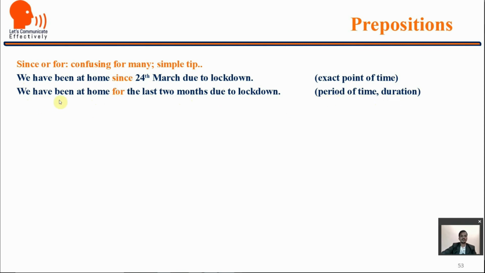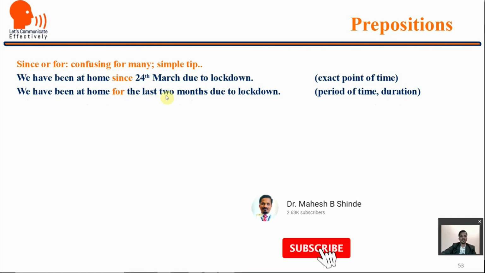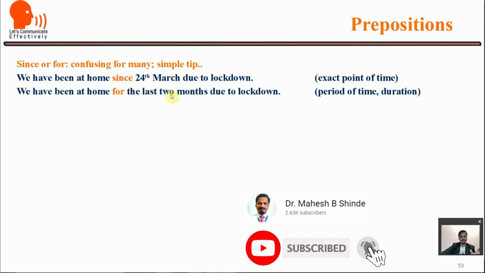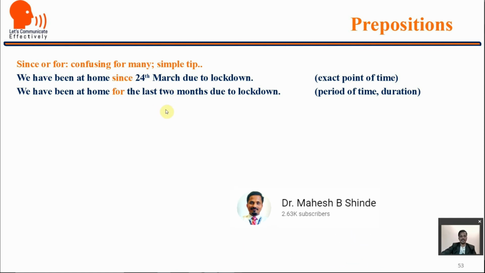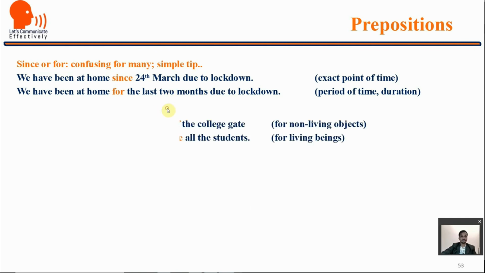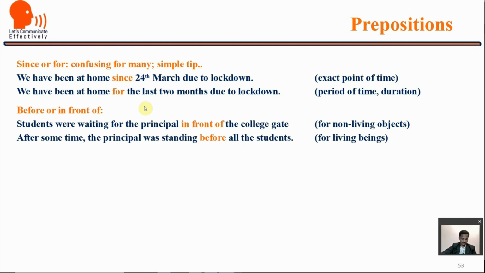We should not say we have been at home since last 2 months. No, when you use since, there should come a specific mention of time, day, date, or year. Before or in front of. Again, mostly confusing, but very simple to understand.